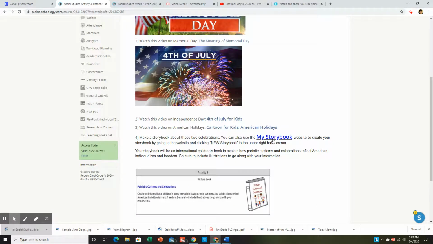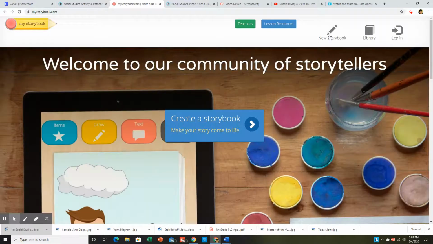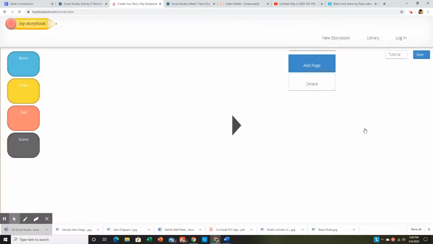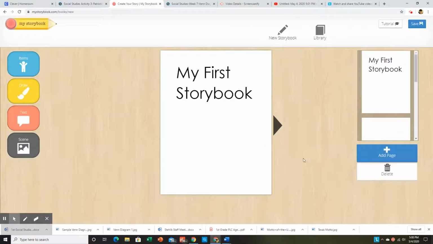You can also use the My Scrapbook website to create your storybook by going to the website. You'll click right here. And then once you click there, you'll come here to New Storybook. And this will appear, and you will be able to add pages, and you can add items that you've saved, pictures that you've saved.